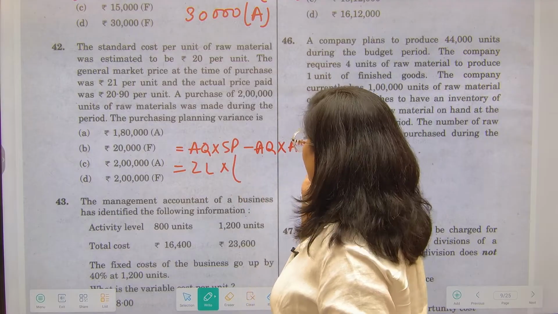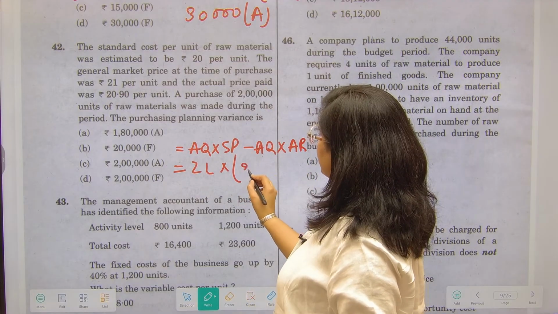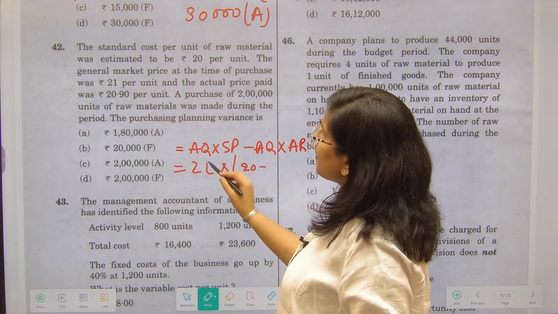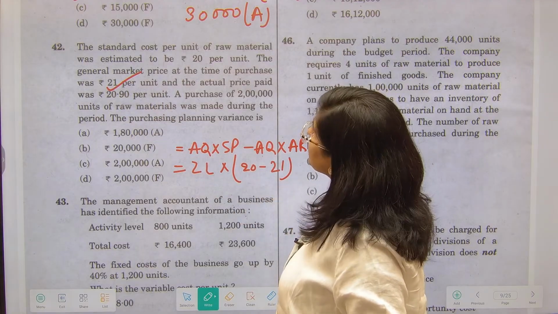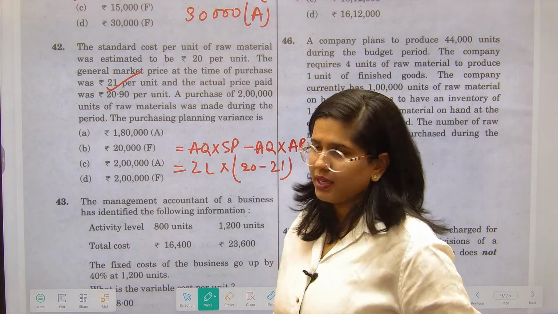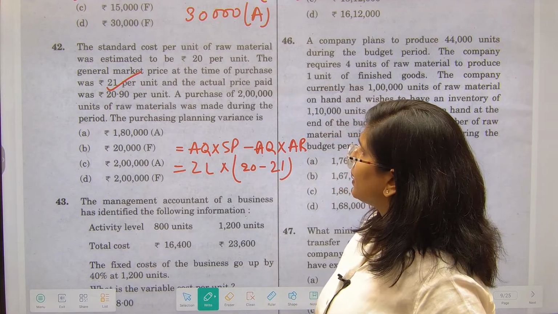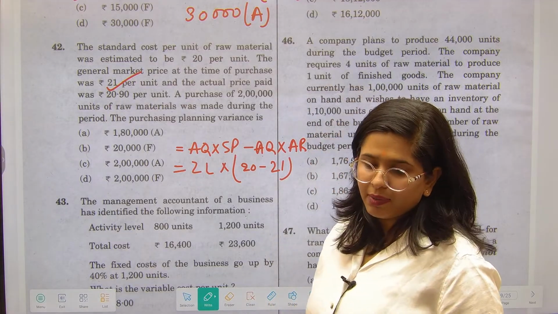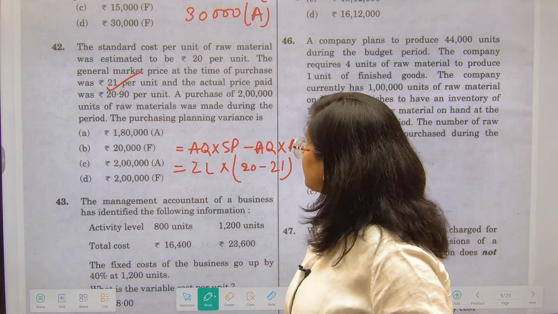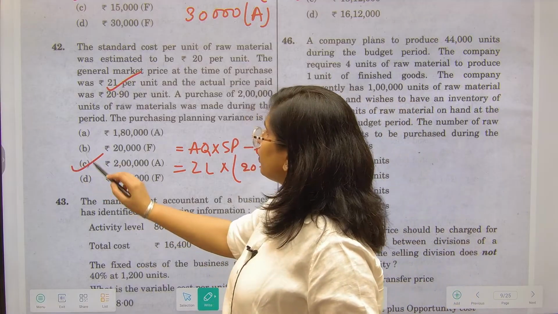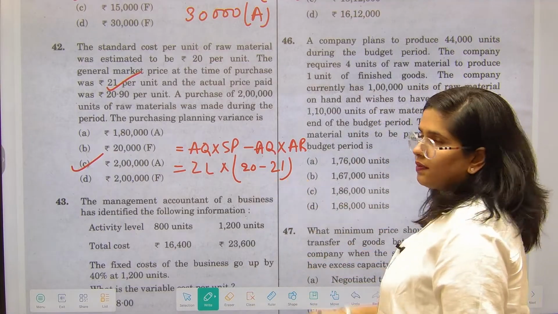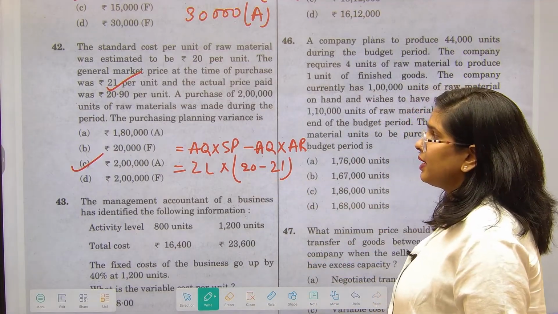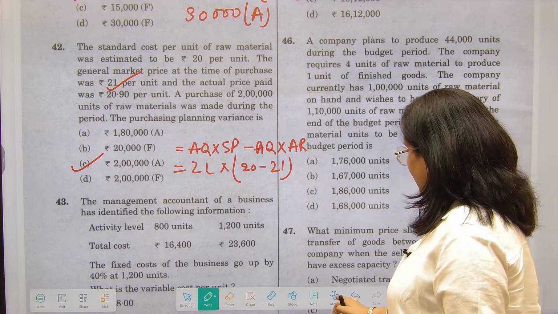You will multiply it, what is your standard price is 20, or actual price you will consider this one 21. Why you will consider this one? Because this was the general market price. You might have got the quantity discount, etc., but that is not applicable over here, right? So this gives us our answer of 2 lakh adverse. ठीक है, 2 lakh adverse because 20 minus 21 minus का 1 आएगा and multiplied by 2 lakhs. 2 lakh adverse would be the answer.